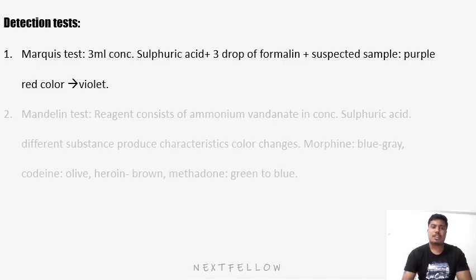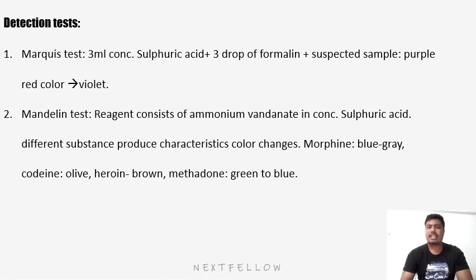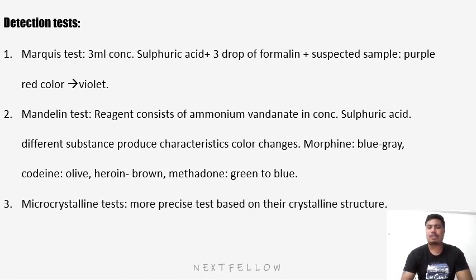Now the second test is the Mandelin test. In this the reagent is ammonium vanadate in concentrated sulfuric acid. Now different substances produce different characteristic color changes. Like morphine produces blue gray color, codeine produces olive color, heroin produces brown color and methadone produces green to blue color. And the third test is the microcrystalline test. It is a very precise test which is based on their crystalline structure.